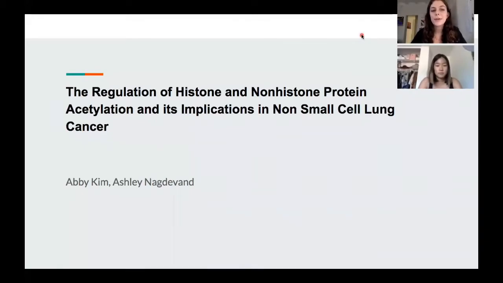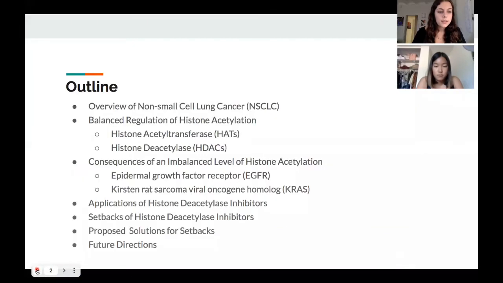Hello, today we are going to be talking about the regulation of histone and non-histone protein acetylation and its implications in non-small cell lung cancer. Just to provide a quick overview, we will give a background on non-small cell lung cancer. We'll talk about the importance of a balanced regulation of histone acetylation, as well as the consequences of an imbalanced level of histone acetylation, as is found in non-small cell lung cancer.